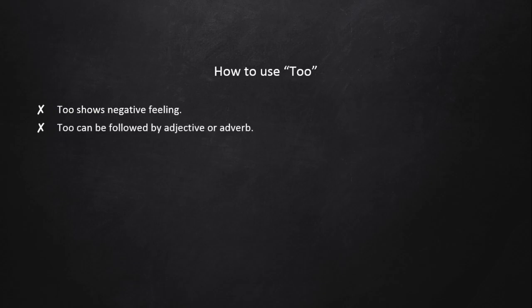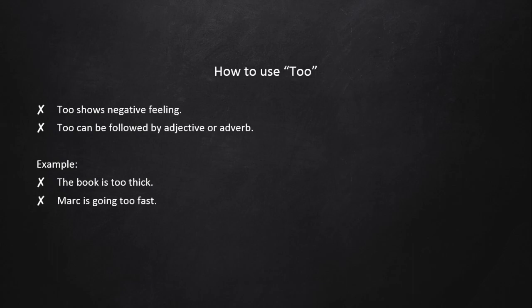And then too can be followed by an adjective or adverb. Okay, let me give you the examples. The first one, the book is too thick. Thick in this sentence is an adjective, describing the book. When I say the book is too thick, it means I don't like it. I don't like to read that because it is too thick.